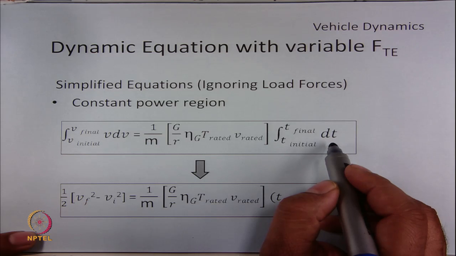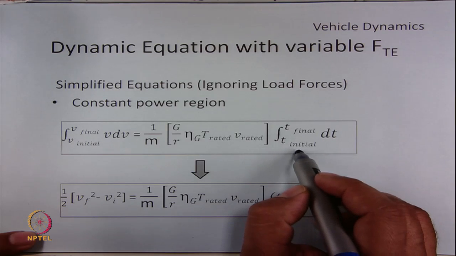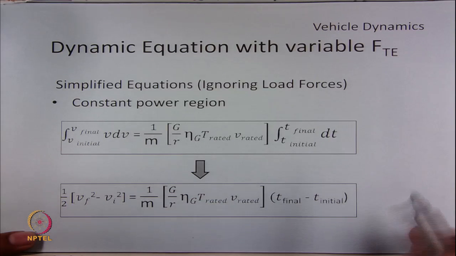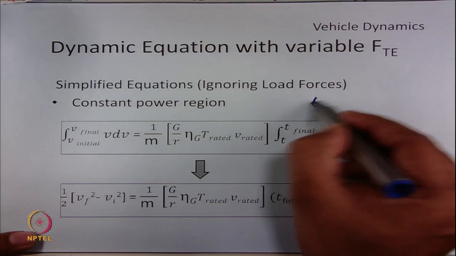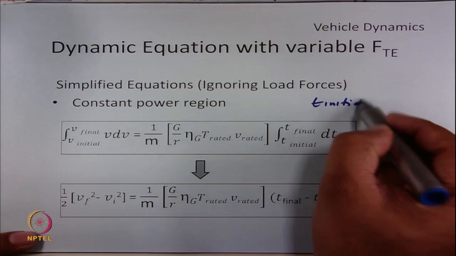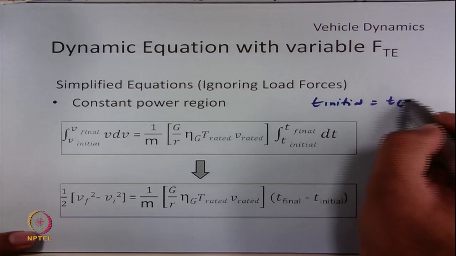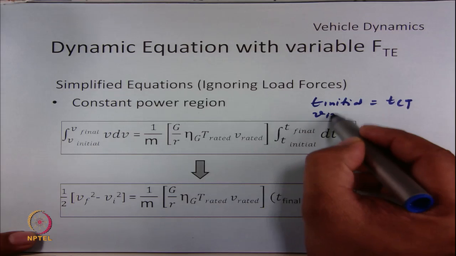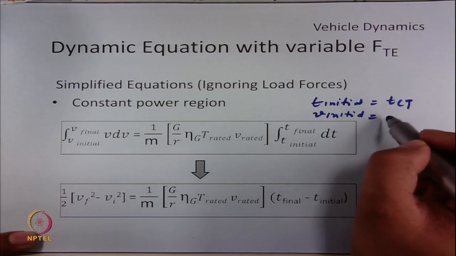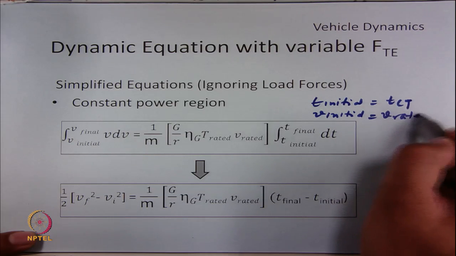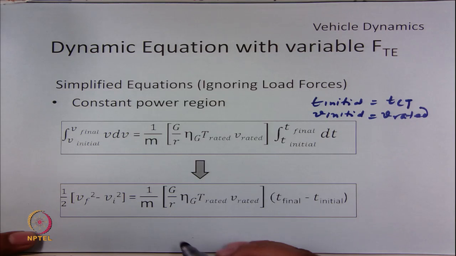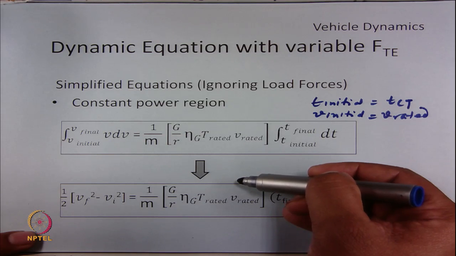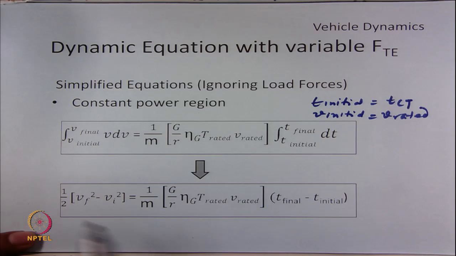So, we will assume a T initial and T final and a V initial and V final. T initial in this case is basically TCT, and V initial in this case is V rated, that we know. On doing the integration and simplifying, we will get this expression.